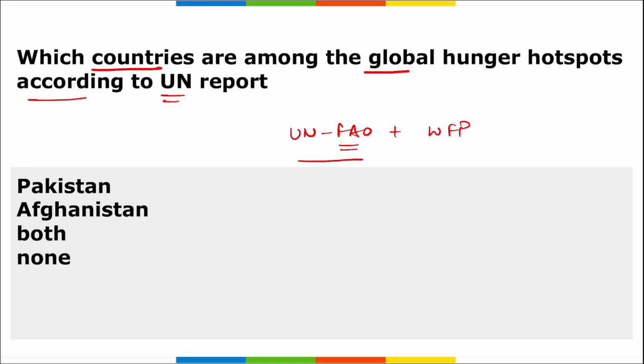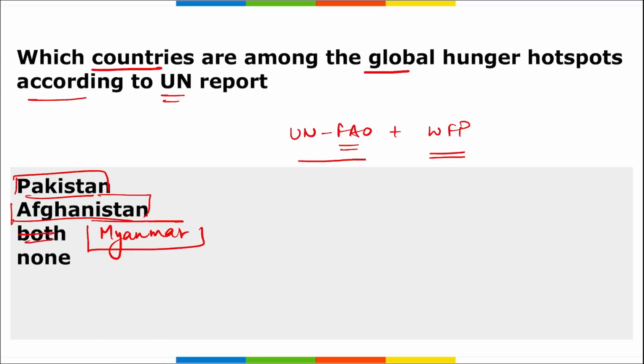So United Nations Food and Agriculture Organization and World Food Program, these two organizations together released a report, and in that report it stated that India's neighbors that you need to remember are among the hunger hotspots in the world: Pakistan, Afghanistan, and remember here Myanmar also, right?